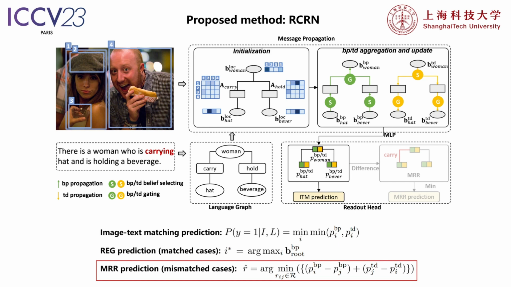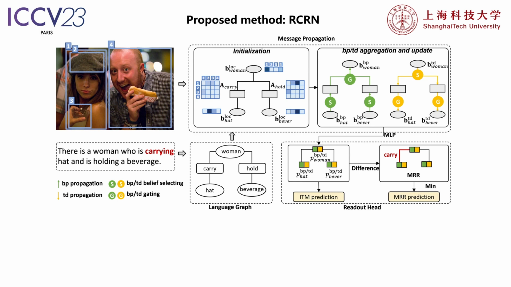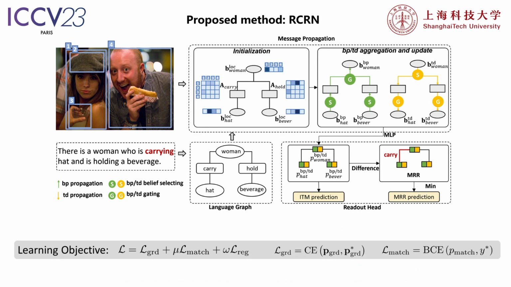Especially for the weakly supervised mismatched relation reasoning task, we exploit the inconsistency of the updated belief scores along the graph edges. We choose the edge with the largest match confidence difference between its two nodes as the mismatched relation. The loss computation for the matching and grounding tasks employs binary and common cross-entropy loss respectively, conducted on the beliefs. However, the task of grounding the mismatched relation is weakly supervised, hence does not have a specific loss supervision.